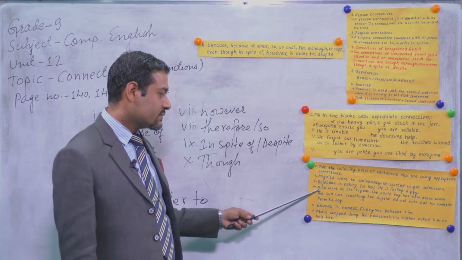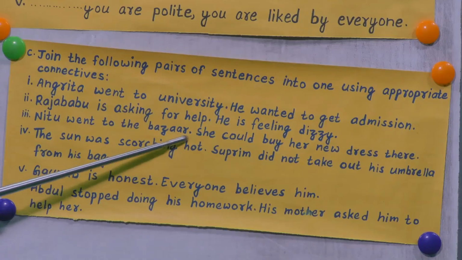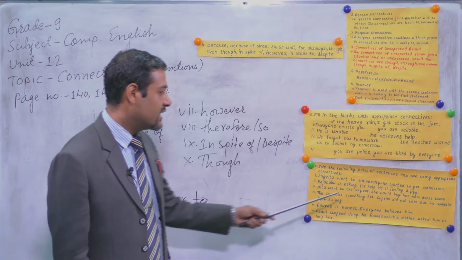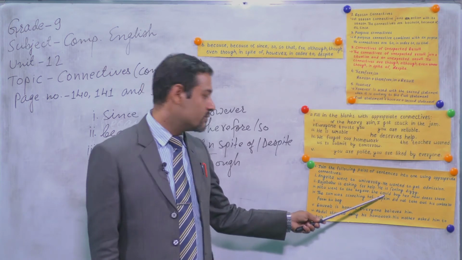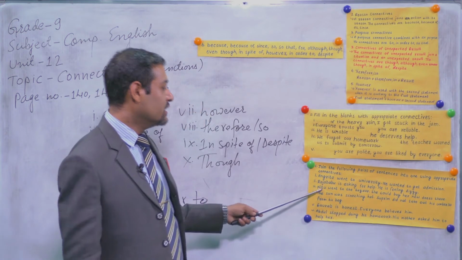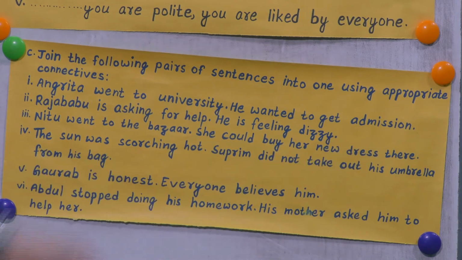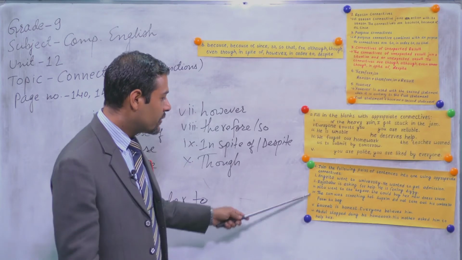Number 3, Nitu went to the bazaar. She could buy her new dress there. So you have to write purpose, let's say, so that, because there is a modal auxiliary verb also. So your answer should be, Nitu went to the bazaar so that she could buy her new dress there. Now question number 4.